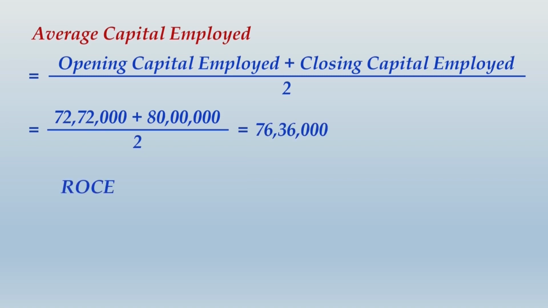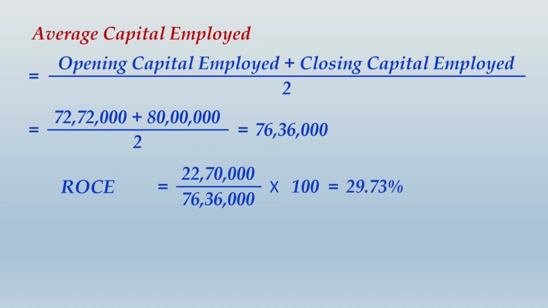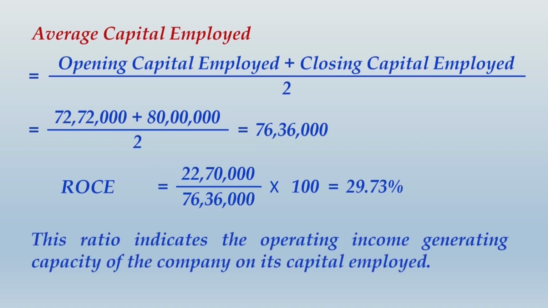76,36,000. So using this alternate approach, your numerator will remain same, that is EBIT. Denominator will be 76,36,000 and this comes to 29.73%. All of you already know what is the implication of return on capital employed. It indicates income generating capacity of the company on its total capital employed or on its average capital employed.